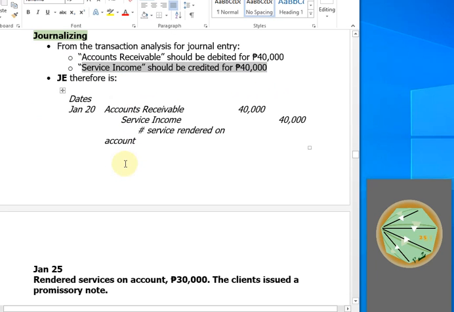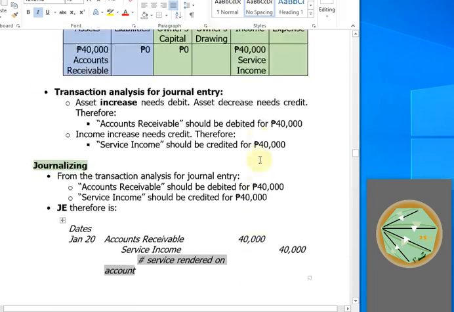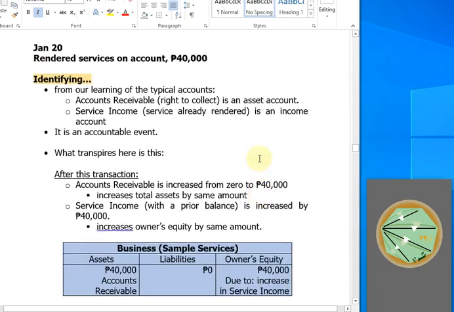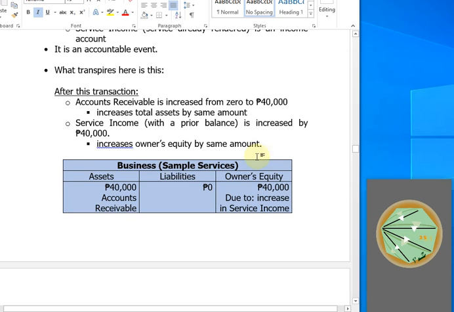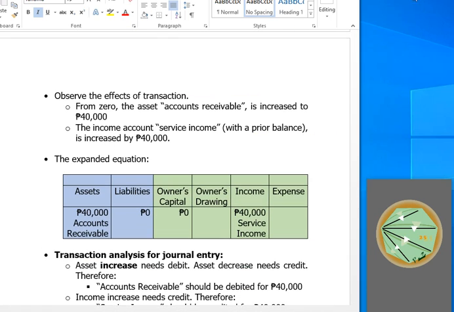If we convert that to an entry, we have debit to accounts receivable and credit going to service income, and the amounts would be the same, 40,000. Our explanation can be as simple as service rendered on account. That is our journal entry for the transaction on January 20.